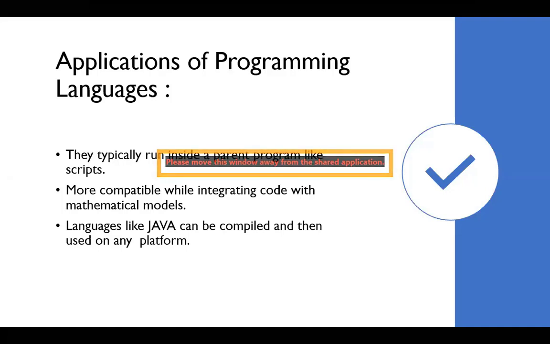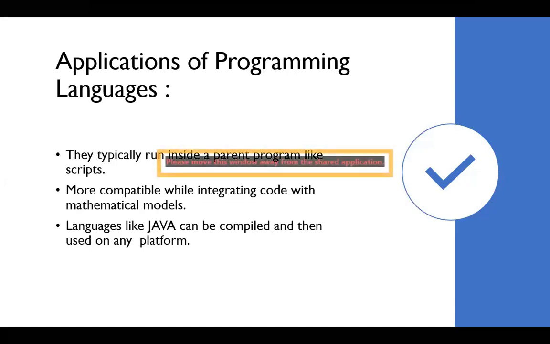And more compatible while integrating code with mathematical models. Let me take one example. If we want to write a square root function in C language, you must add a header file like math.h. If you forget math.h, the square root function is unable to execute, because the code behind sqrt is stored in math.h. If you don't include it, the program creates errors. So if you compute mathematical functions, scripting languages become most popular.